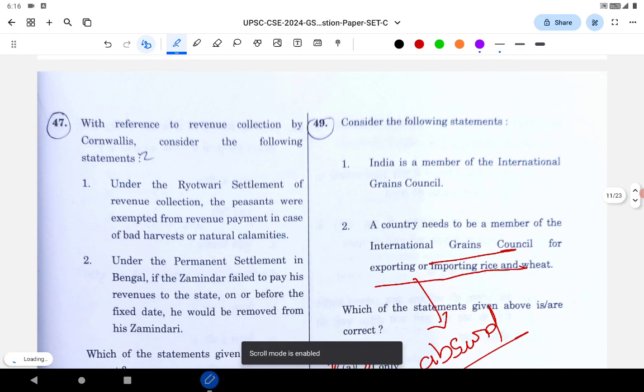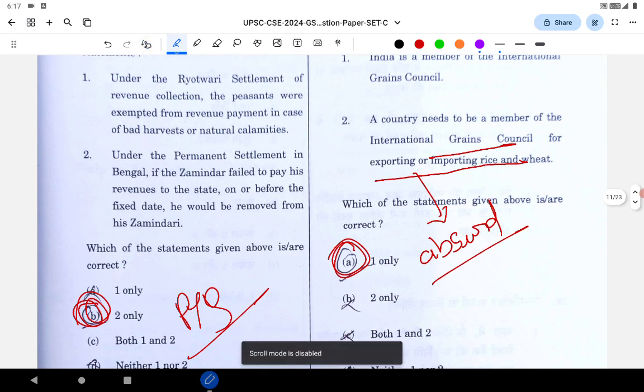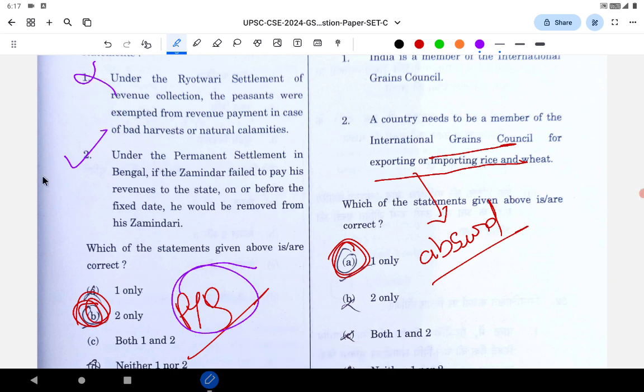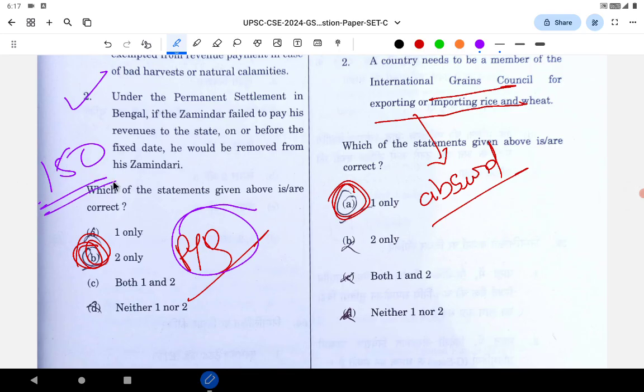We'll do this as quickly as possible. The question is on Rayatwari and also permanent settlement. Option 2 is correct. Option 1 is wrong. It is a very, very important theme. Among the 150 themes we have set in our prelims monster, this is a part of that. Permanent settlement and the Rayatwari system are also PYQs. Numerous times this question has been asked.